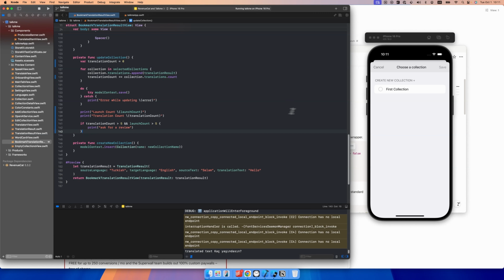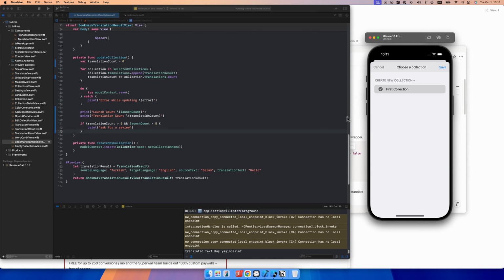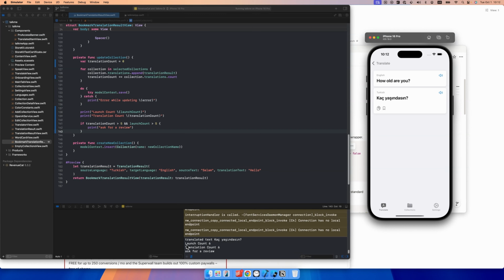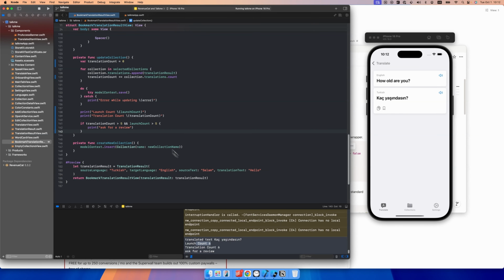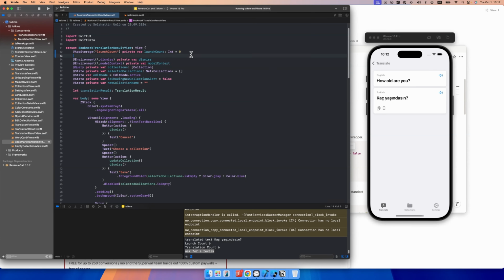Let's try to save this translation result here, and we're expecting to see the ask for a review log here. Okay, I'm clicking that save button, and as you can see, launch count is 6, so it's bigger than 5. Translation count is 6, bigger than 5, and we run this block and see this console log here.